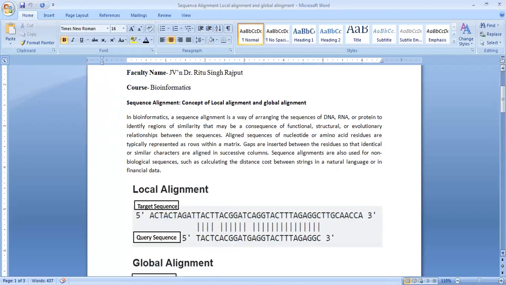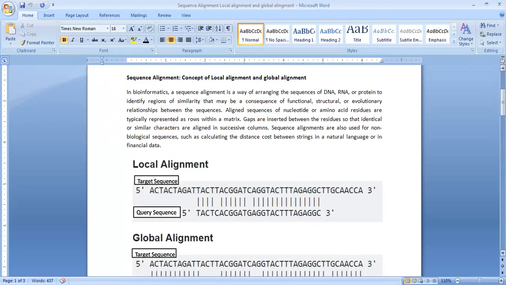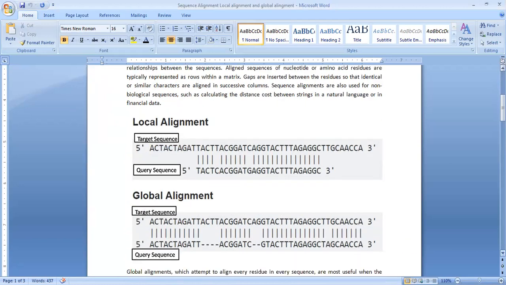Today in our lecture, we will discuss the sequence alignment concept of global and local alignment. Here is the diagram showing the local alignment and the global alignment.